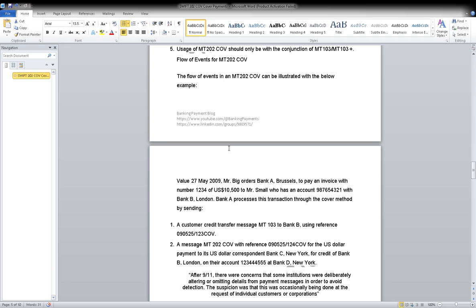It is used for account reconciliation, when a bank needs to notify another bank that funds have been credited to an account, and for payment confirmation, to confirm that a payment instruction has been received and funds have been credited accordingly. Again, same thing. Now here, message type MT910 indicates that this is a confirmation of credit message.